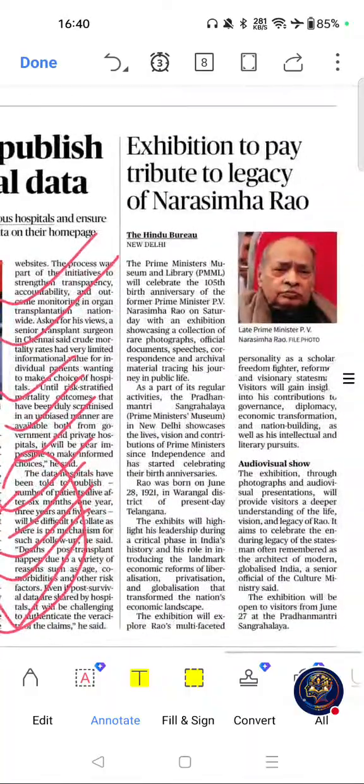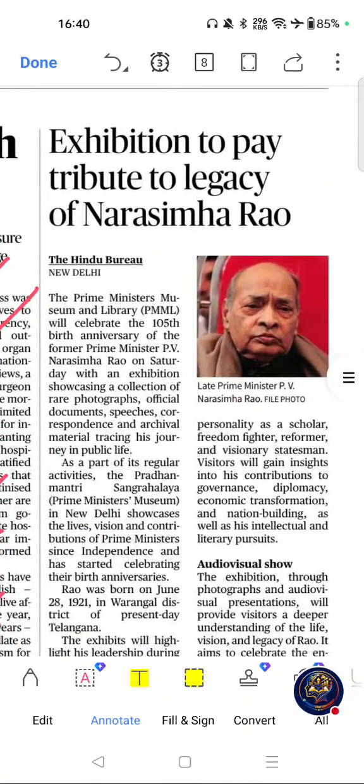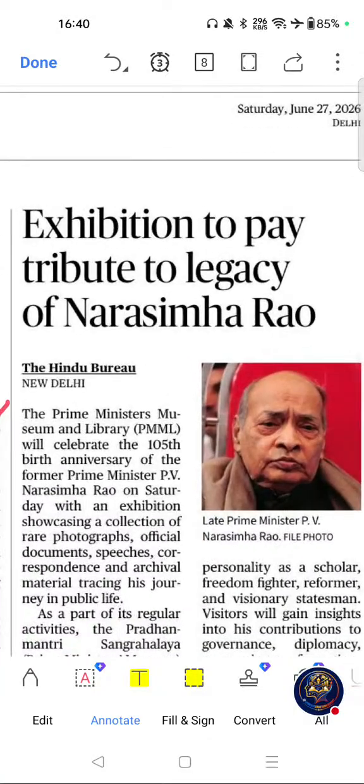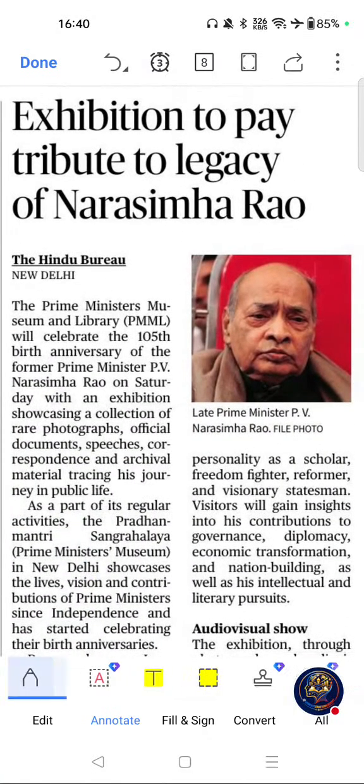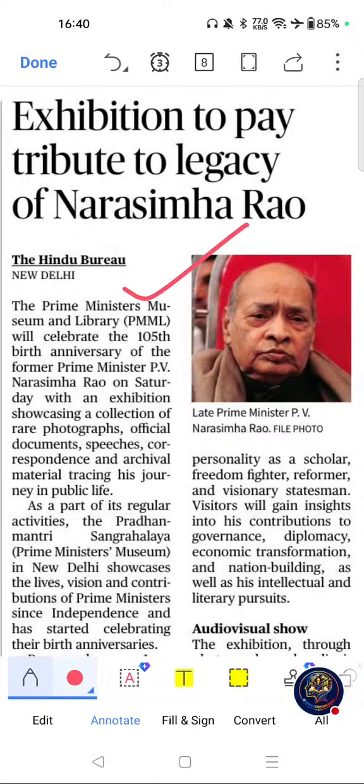What's this one? Exhibition to pay tribute to legacy of Narasimha Rao. Why this topic is important for exams? Because PV Narasimha Rao is a frequently asked personality in UPSC and State Public Service Commission exams. 1991 economic reforms remain one of the highest weightage economic topics, and this is useful for history, economy, and essay section. Please go through this article.